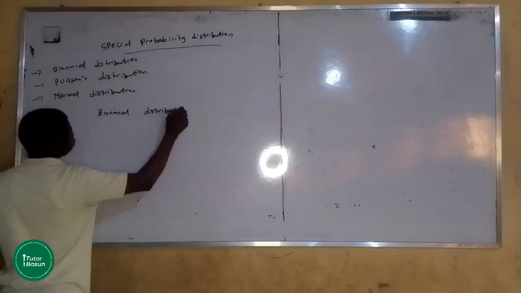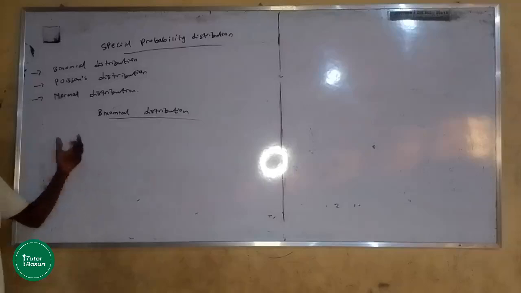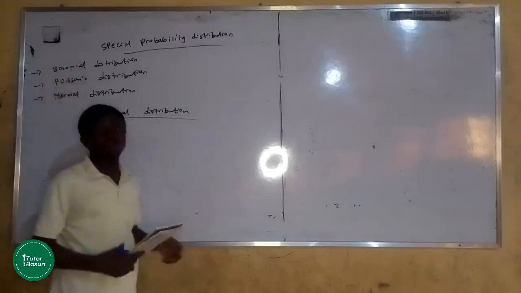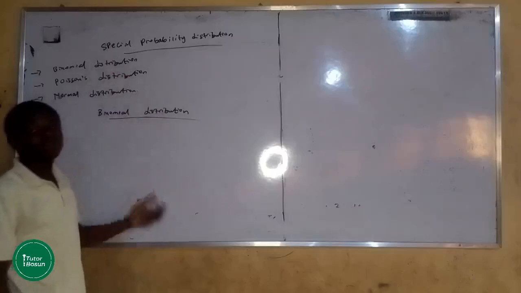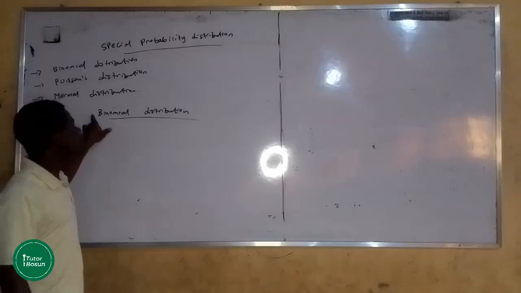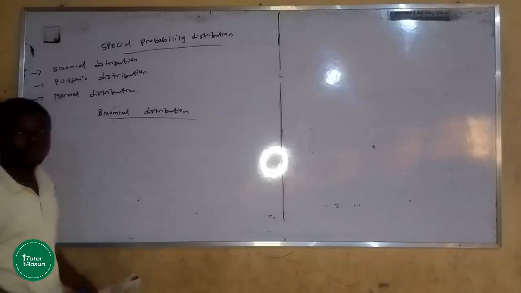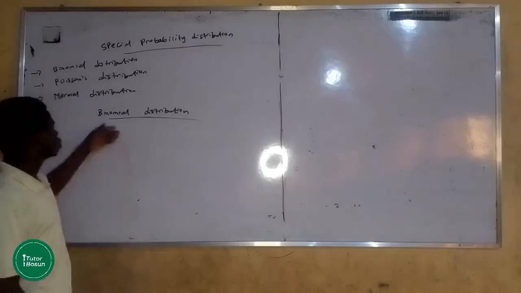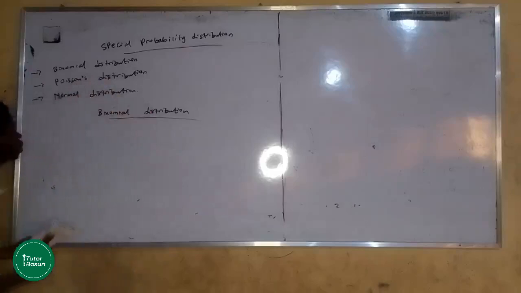Binomial distribution and Poisson distribution are a bit similar, but the difference is that we make use of binomial distribution where n is less than 100, but we make use of Poisson distribution when n is greater than 100, that is for a very large population.